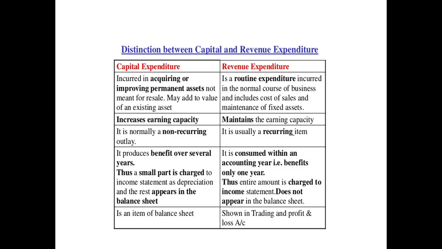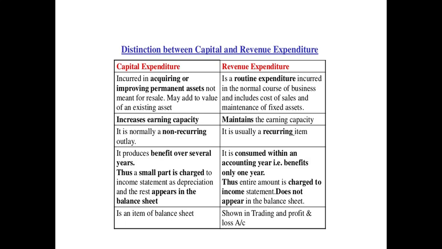The next point is, it produces benefit over several years. As I said, it will be used as long as the asset serves the business, and after that they are going to resell it. Thus a small part is charged to the income statement as depreciation and the rest appears in the balance sheet. If there is a decrease in the value of the asset, or you have made repairs and all, that will appear in the balance sheet.